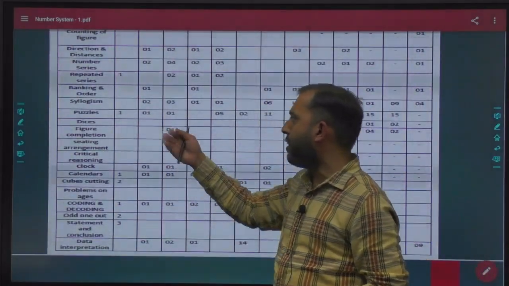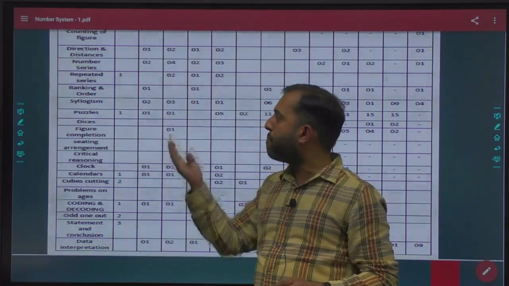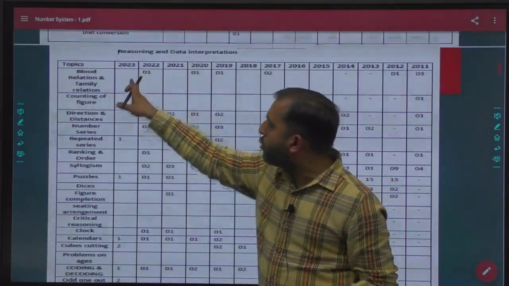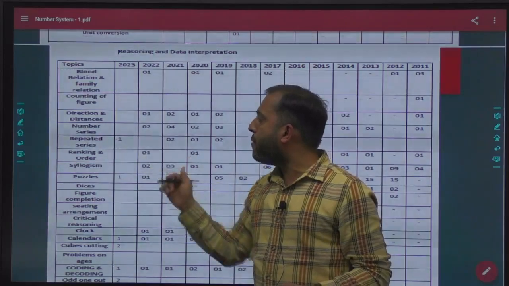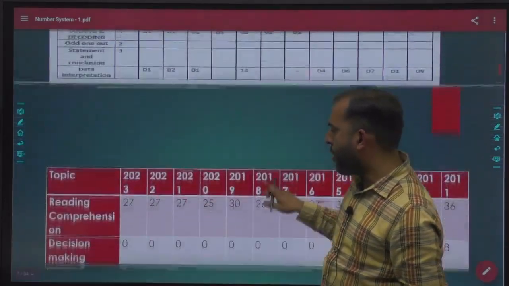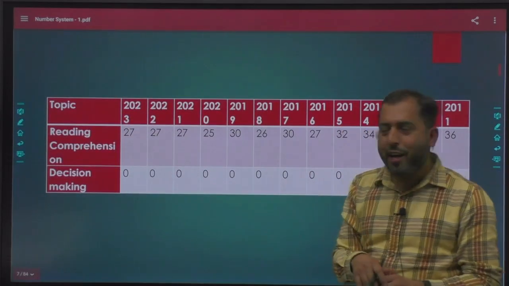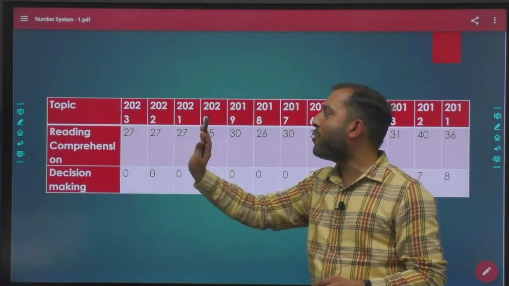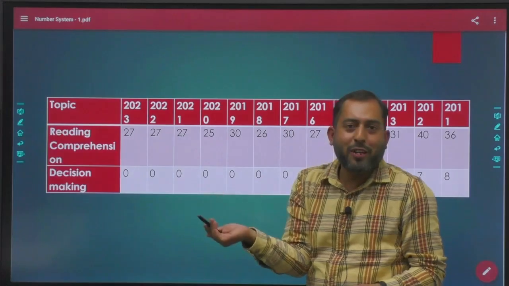After that, if you talk about this reasoning part, then a lot of problems are from cube cutting, then there was one problem from puzzle. This is the data for 2023, one problem from repeated series, right? This is the information. And this is reading comprehension, 27 problems in 2023, 27 problems in 2022.